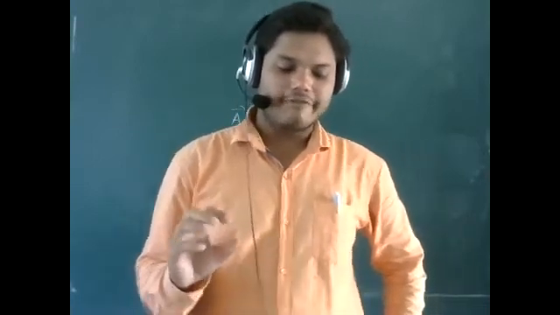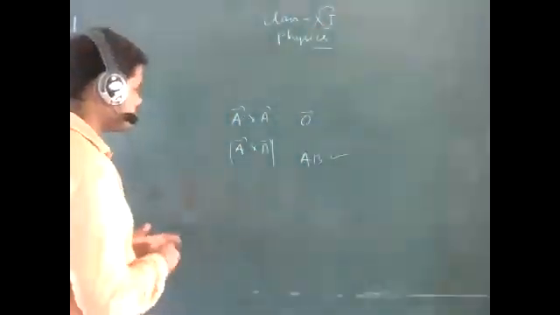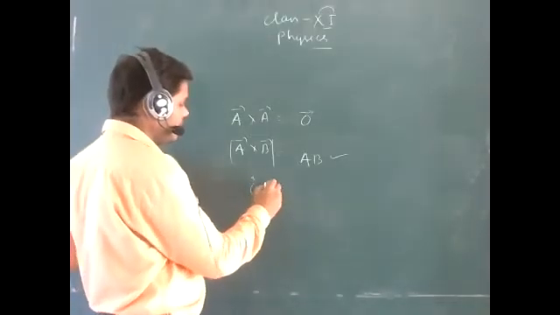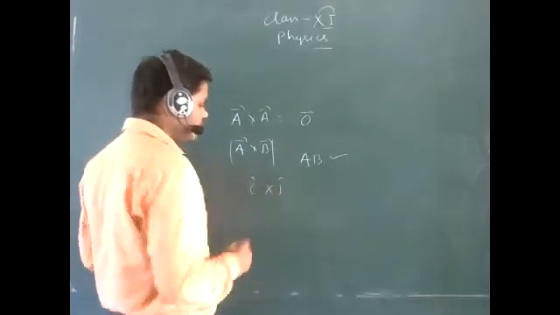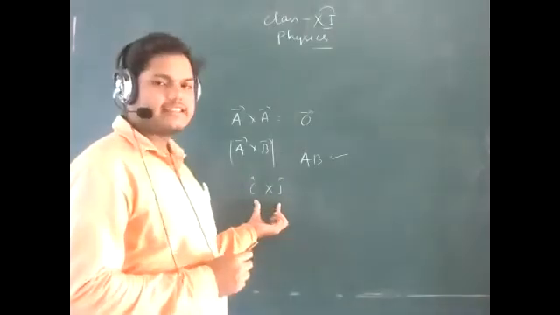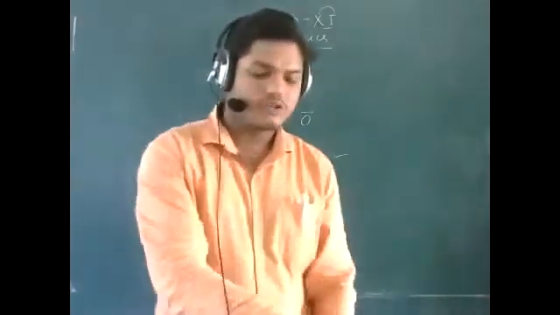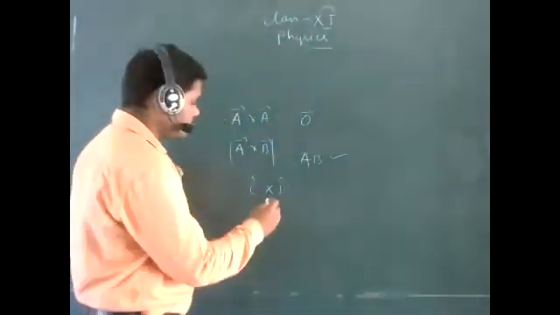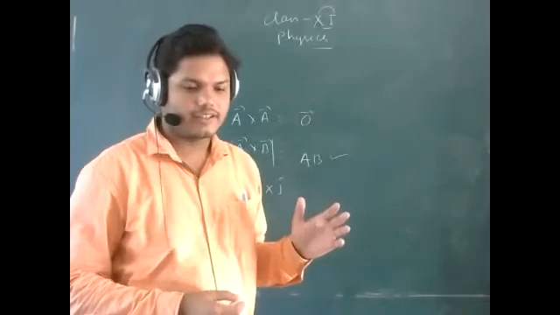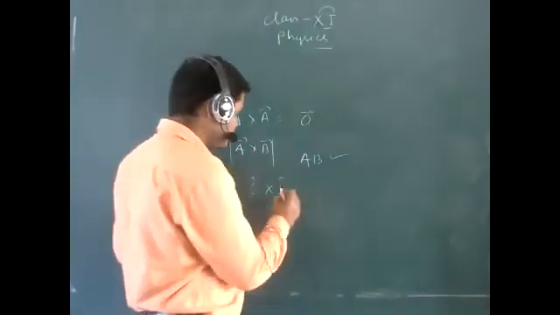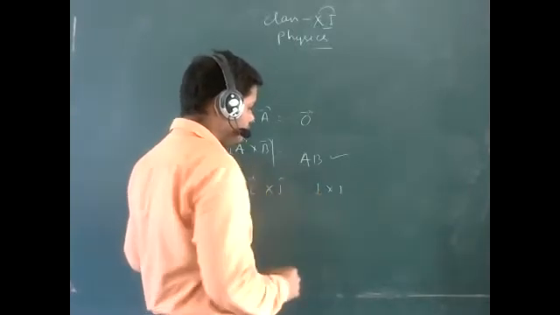Yes or no? So if we find the cross product i cap cross j cap, what is the value? We know the angle theta between i cap and j cap is 90 degrees. Sine 90 is 1; sine 0 is 0, and sine 90 value is 1. That means the magnitude of i cap is 1, and the magnitude of j cap is 1. Yes or no?